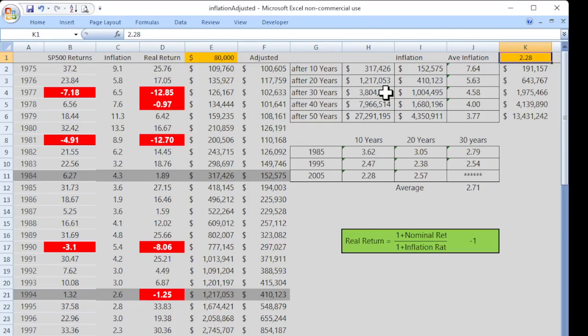$3.804 million. That would have the buying power of $1 million if you had the 4.58%. Again, I'm going to go back to that real quick. 4.58% inflation rate. There it is right there. There's some rounding off between that number and that number, but you would have these kinds of numbers. If you invested in 1975, got these kinds of returns, and had the real inflation rates shown right here, you would have the buying power of $1 million. That's what we're looking at.